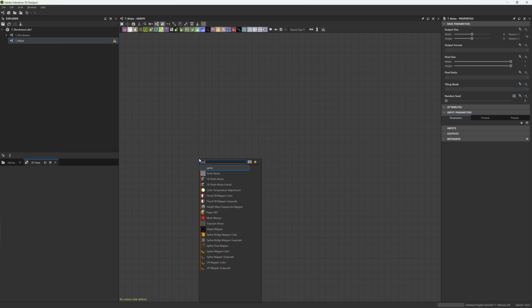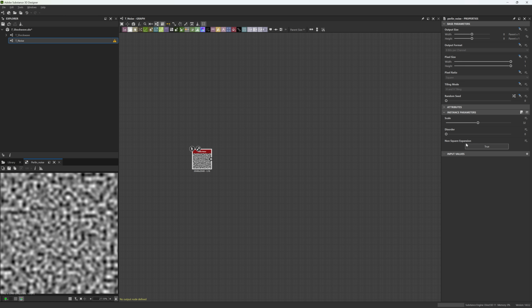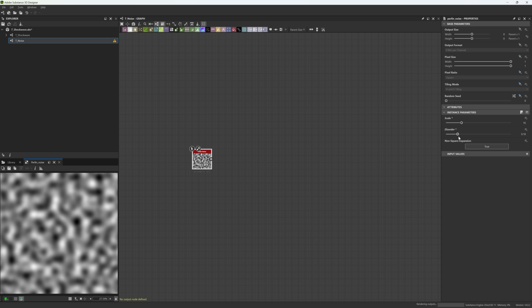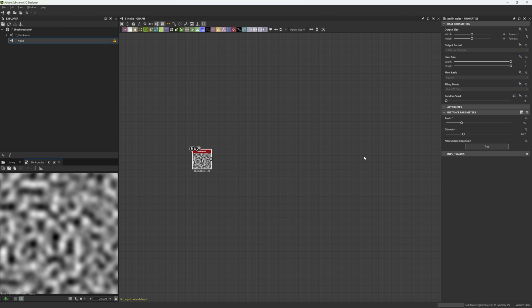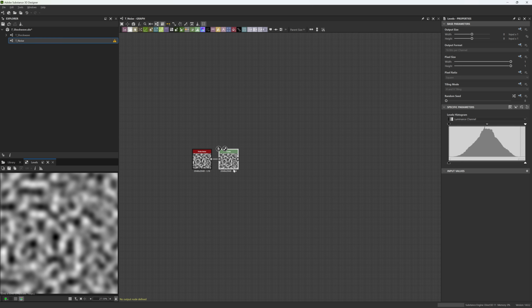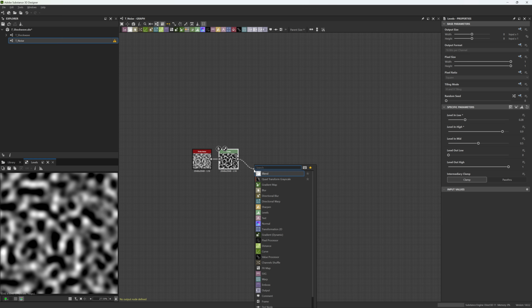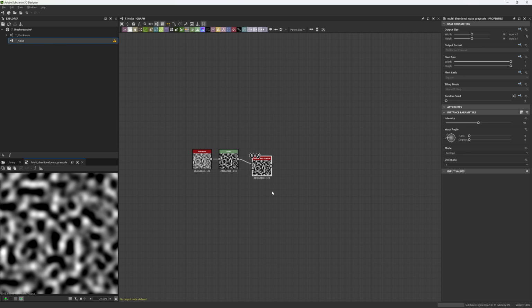Let's start with the Perlin noise. Set the scale in this order. And let's adjust its levels a bit. Next, plug it into a multidirectional warps input.